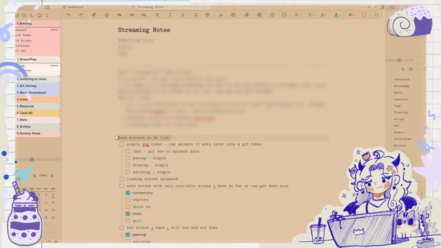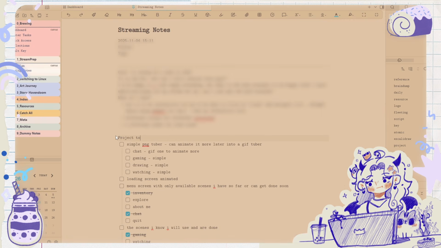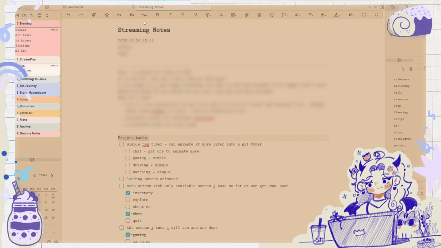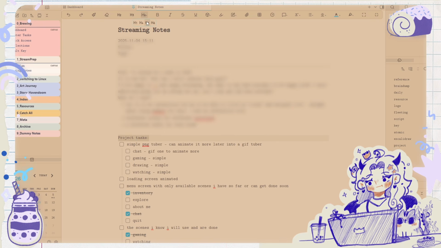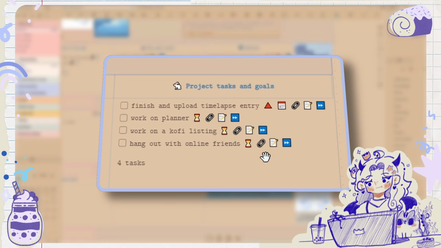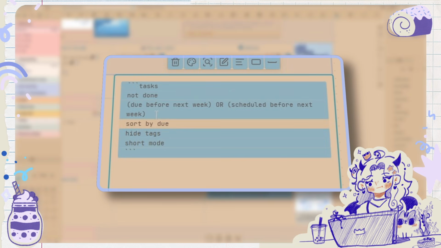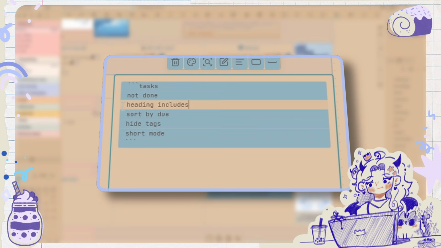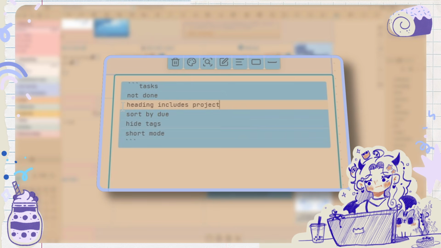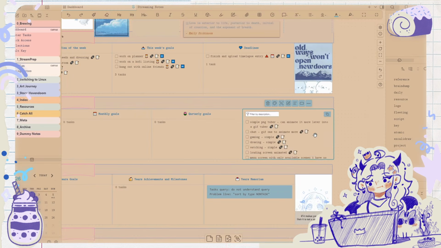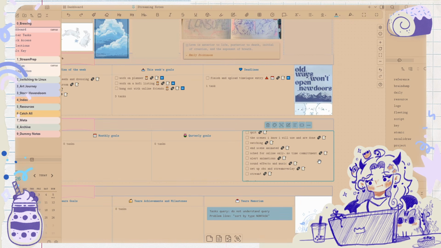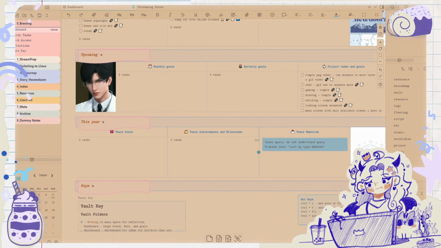So let's just say project tasks. And this is gonna be a header. So I want heading includes project tasks. So now I can see these are tasks I have within my stream.